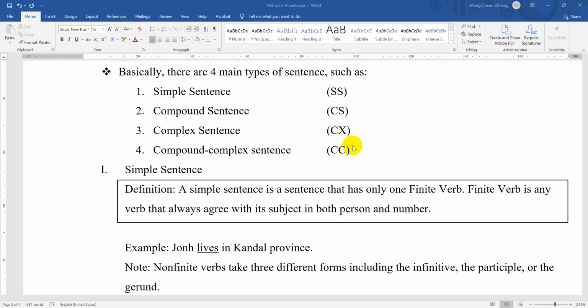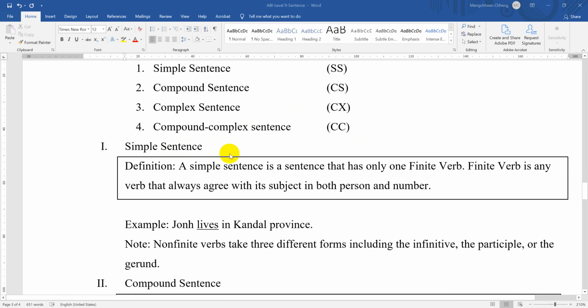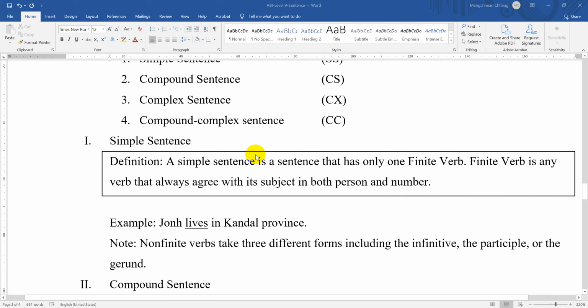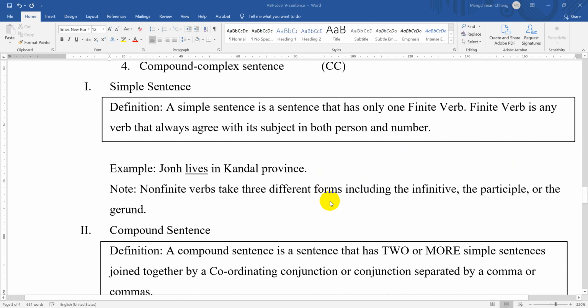Basically, there are forms and types of sentence such as simple sentence, compound sentence, complex sentence, and compound-complex sentence. So what is a simple sentence? A simple sentence is a sentence that has only one finite verb. And what is a finite verb, everyone? A finite verb is any verb that always agrees with its subject in both person and number.